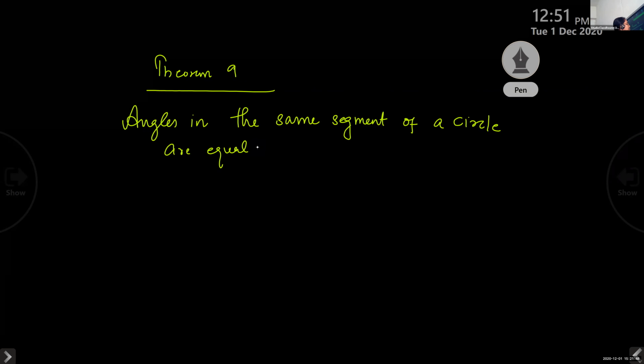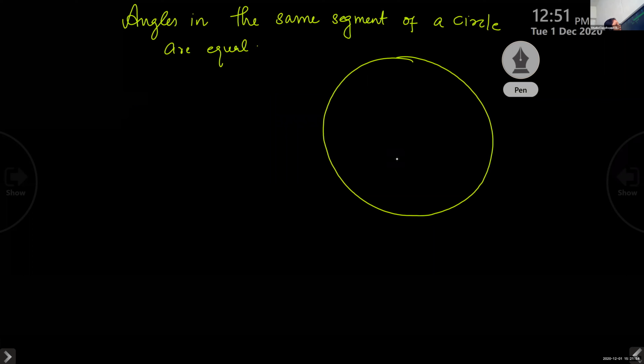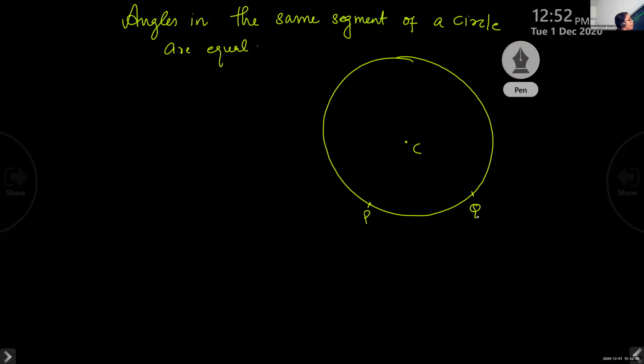Okay, children, this is like this. Hello, listen to me. See, children, there is an arc PQ. Are you listening? Yes, ma'am. This arc PQ makes an angle here.